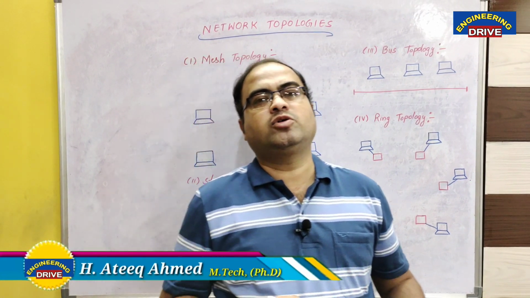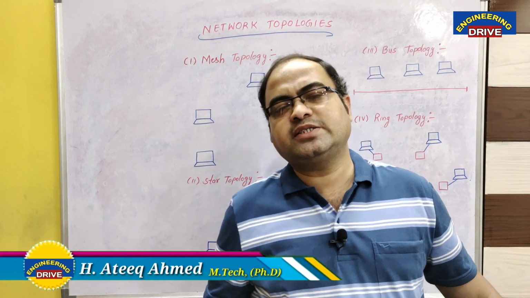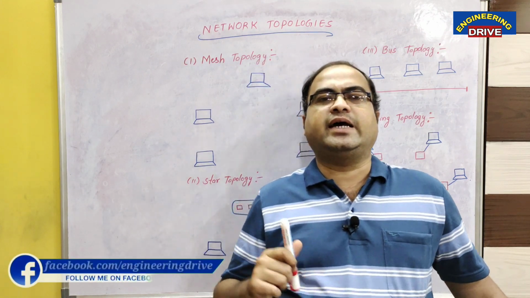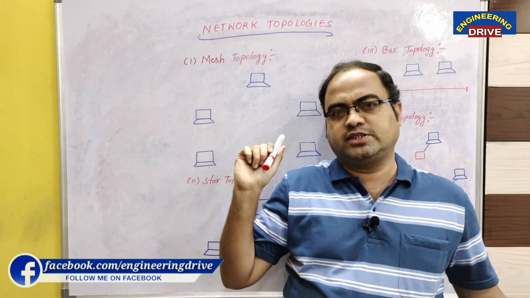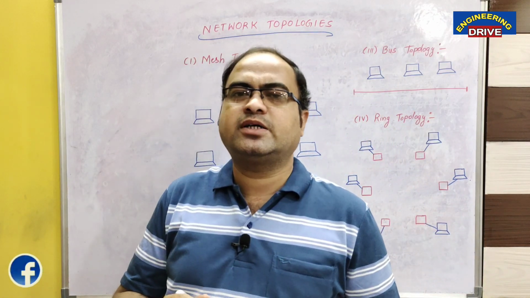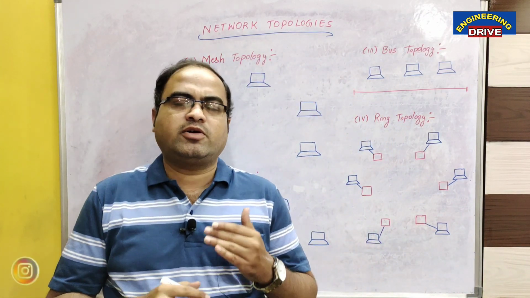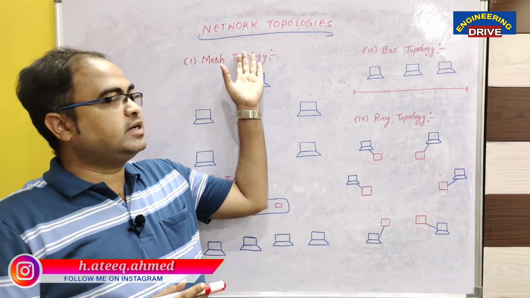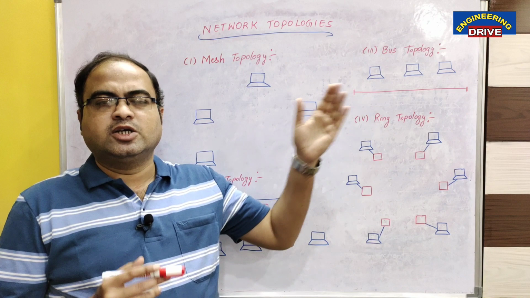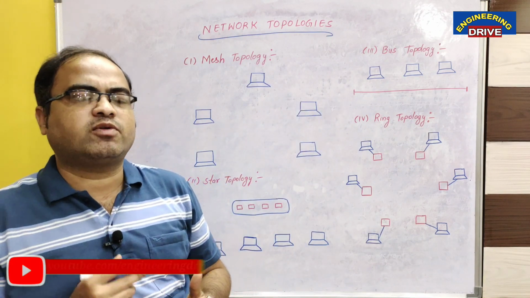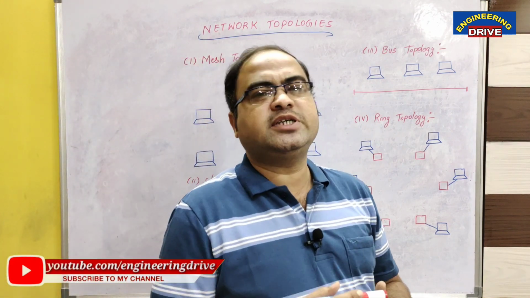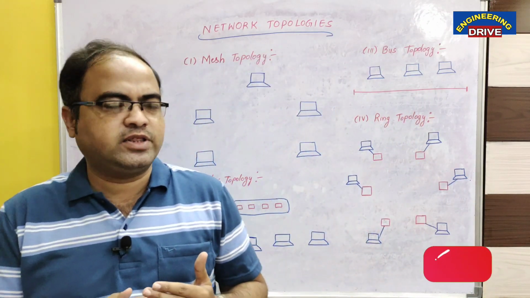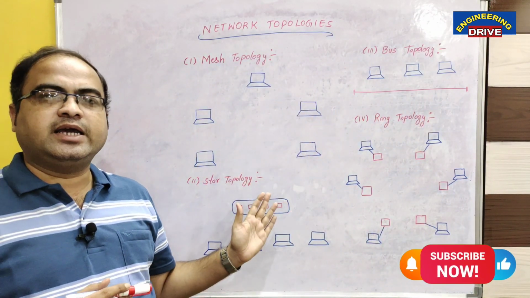Let us discuss the various ways in which a network can be organized. We call this topic network topologies. Topologies are nothing but a structure, or the way a network is organized. So what are the different ways in which a network is organized? I am going to discuss each and everything in detail with diagrammatic illustration.